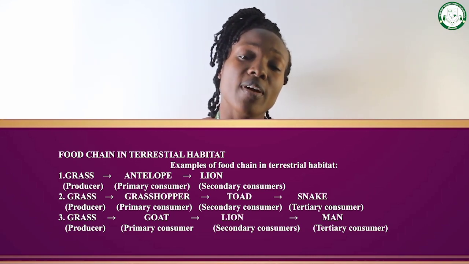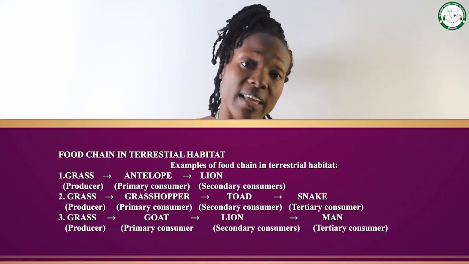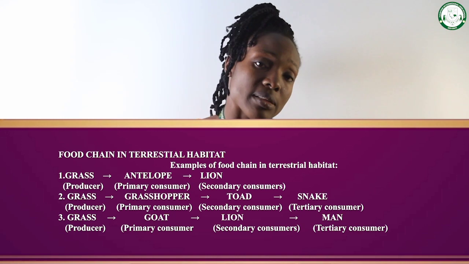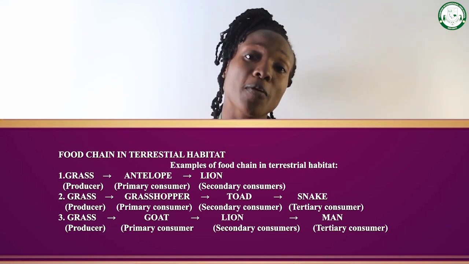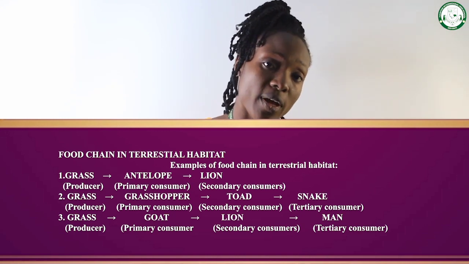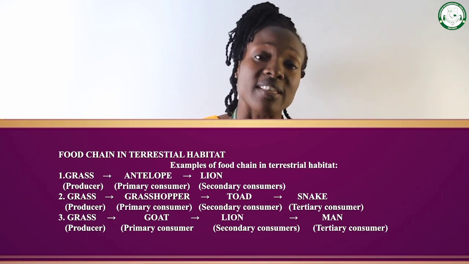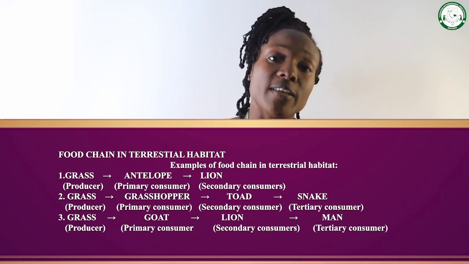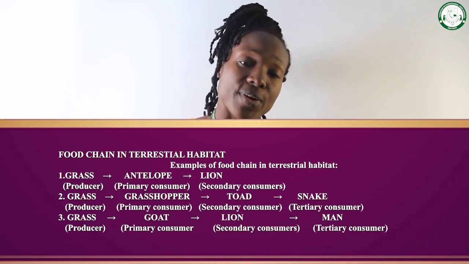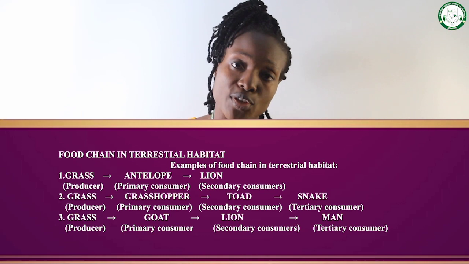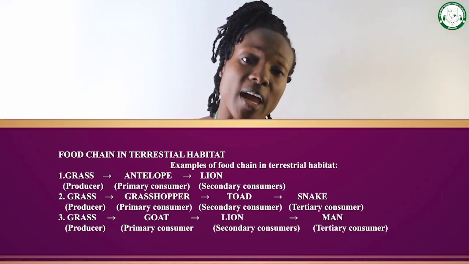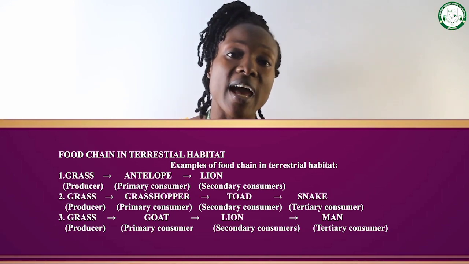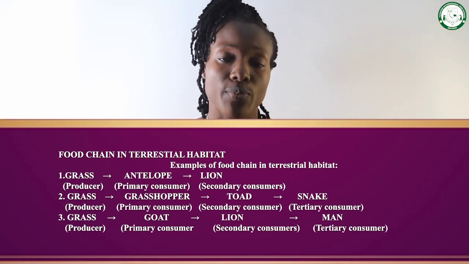Now, the grass is the producer in this case, and the grasshopper will feed on the grass, and the lizard will also feed on the grasshopper. So the process is a linear process. Energy is being transferred from the producer, which is the grass, down to the grasshopper, and from the grasshopper down to the lizard. So it's a linear feeding relationship.